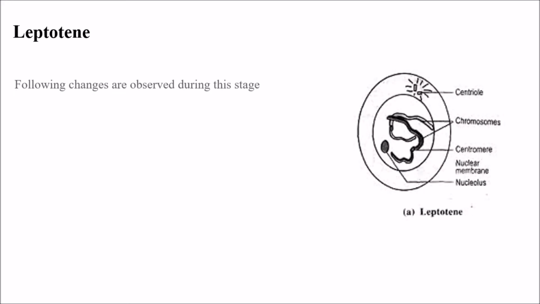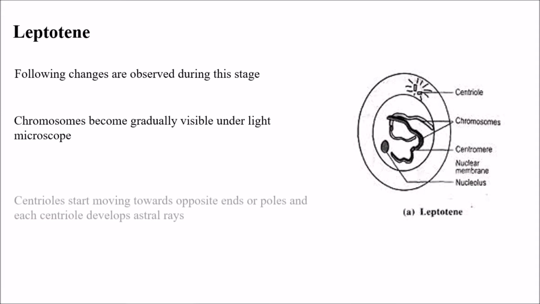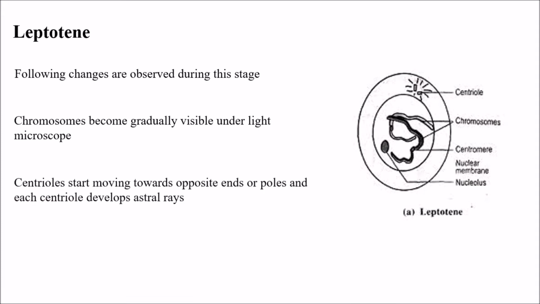So what is leptotene? Generally this is called the threading of chromosomes. The following changes are observed during this stage, especially in leptotene. The chromosomes become gradually visible under the light microscope. The centrioles start moving towards opposite ends or poles and each centriole develops astral rays.